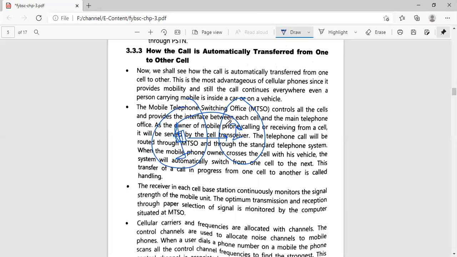Okay, cell 2 will observe whether any person is coming into my range. If cell 2 detects that one person is coming into its range, then automatically cell 2 will accept that person and give the range of the second cell. This is how a call is automatically transferred from one cell to another cell, and this process is called the concept of handoff. Okay, I hope you guys are clear with this concept.